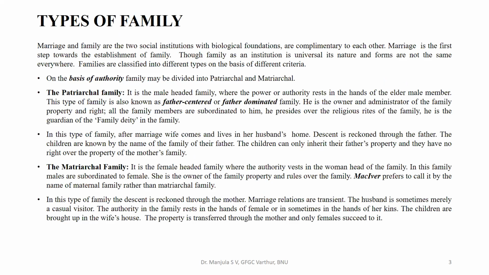Types of family. Marriage and family are the two social institutions with biological foundations, complementary to each other. Marriage is the first step towards the establishment of the family. Though family as an institution is universal, its nature and forms are not the same everywhere. Families can be classified into different types based on different criteria. Now let us look into the different types of families based on different criteria.